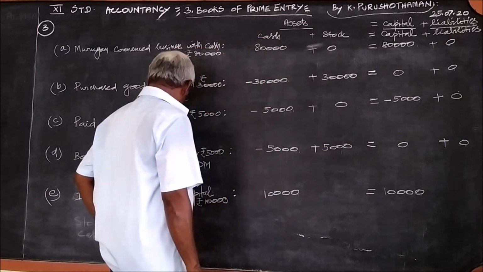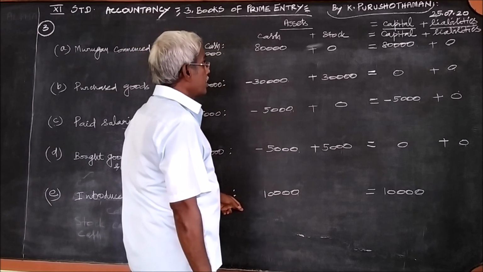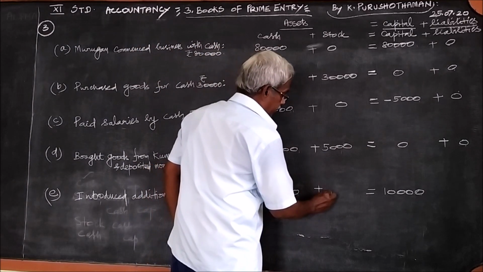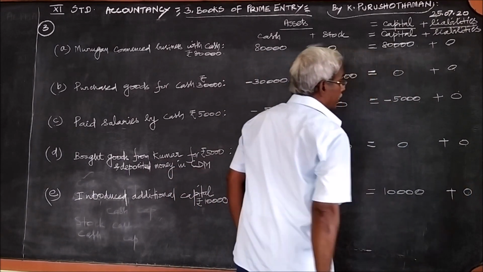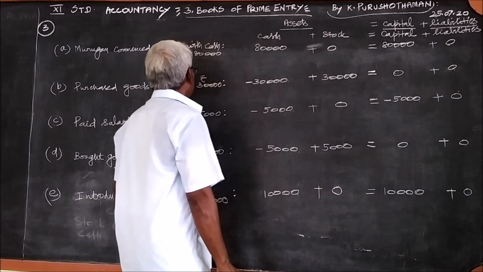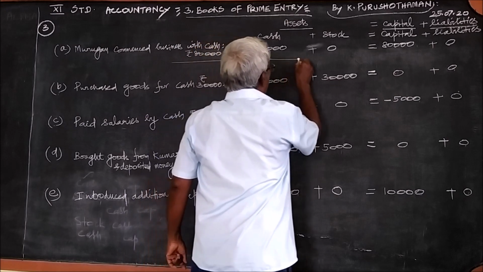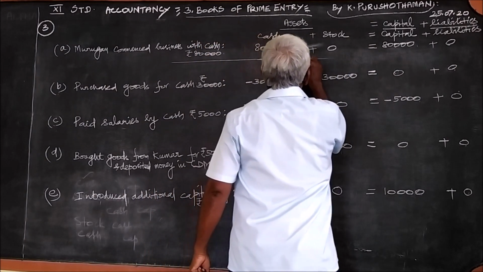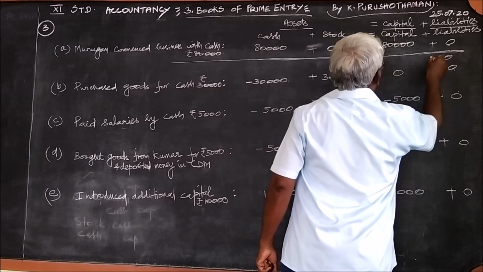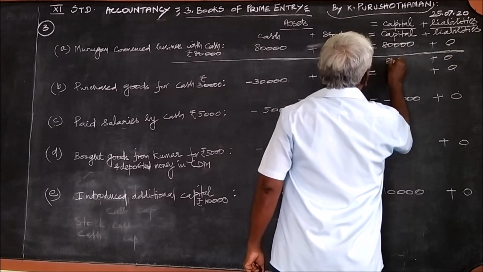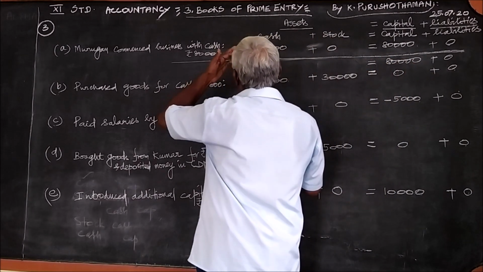And go to the last transaction. Additional capital is introduced. It is 10,000 cash, no stock in this transaction, 0, and no liability, 0. These become past entries only. Thereafter, we should write the total under each and every transaction. See what is there? This is 0. This is 80,000 equal to, and here